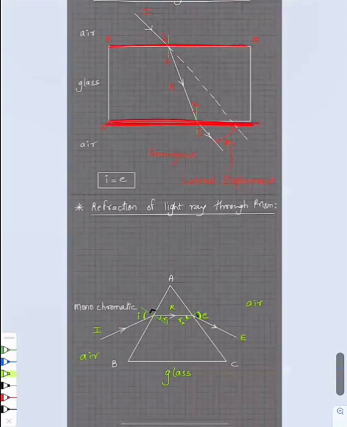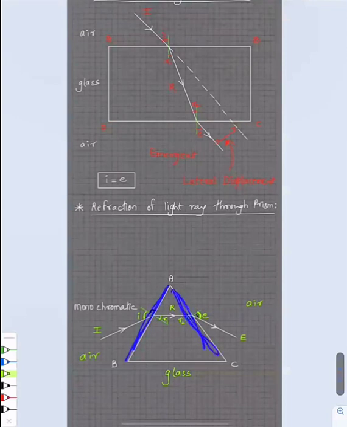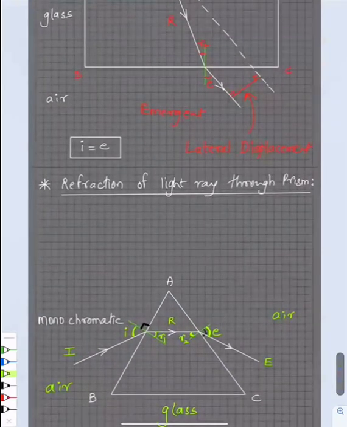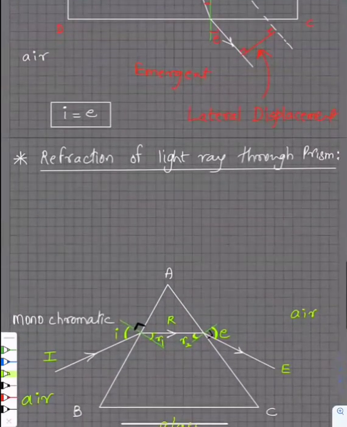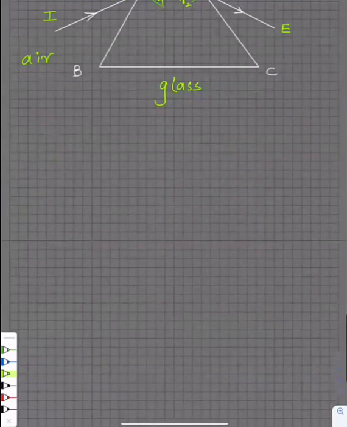These two, are they parallel or no? They are parallel. And here, are they also parallel to each other, Samir? They are not parallel, Samir.